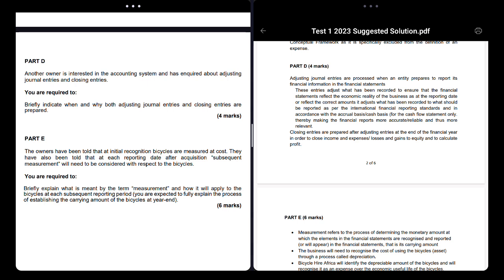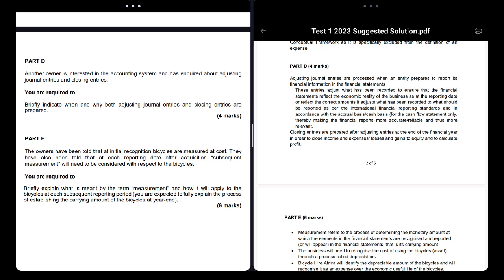You can say that adjusting journal entries happen because according to the conceptual framework or according to IFRS, which is International Financial Reporting Standards, there may be some amounts which you have to adjust.